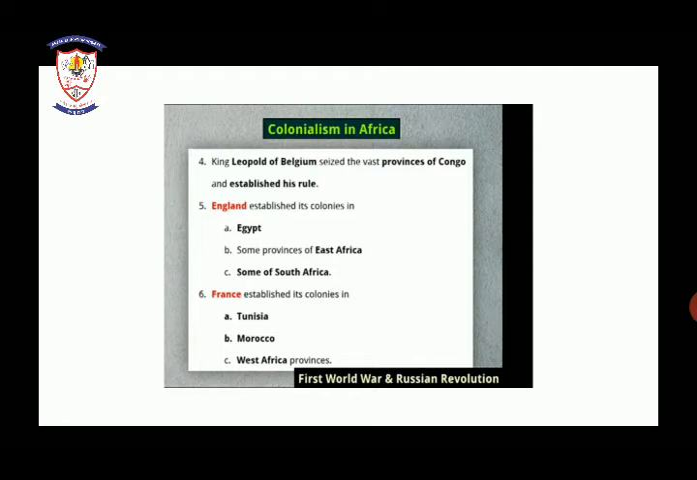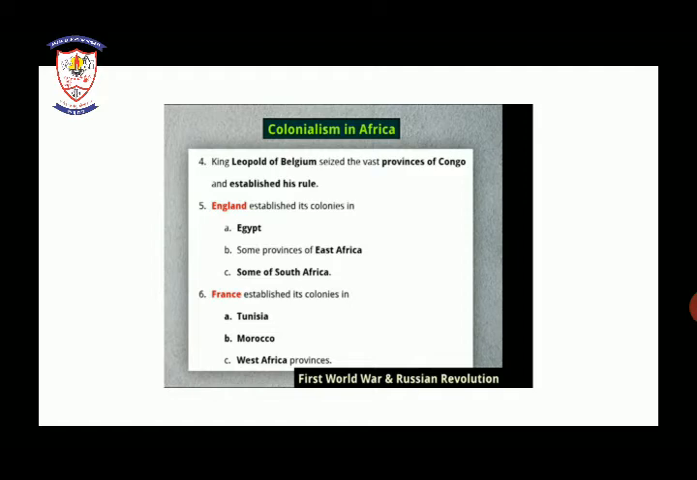Fifth, England established its colonies. Now we will see where England has established its colonies and where the French established colonies. First of all, talking about England, England started establishing its colonies in where? They started establishing colonies in Egypt, some provinces of East Africa, and some of South Africa. Okay, so England started establishing its colonies in Egypt, East Africa, and some of South Africa.